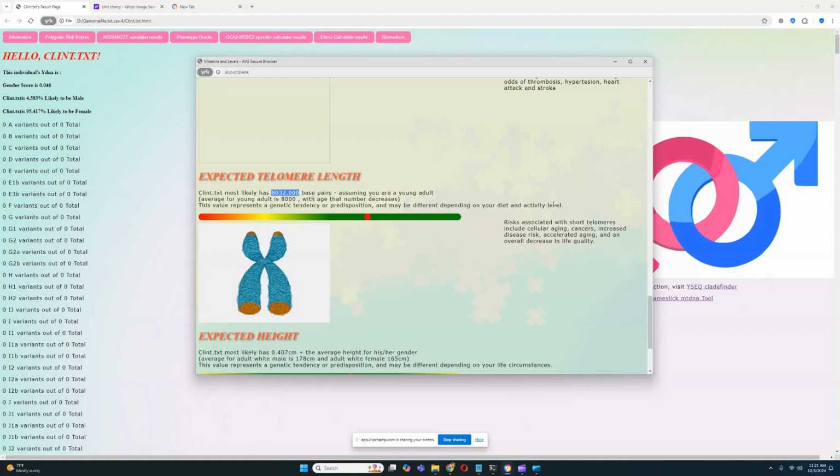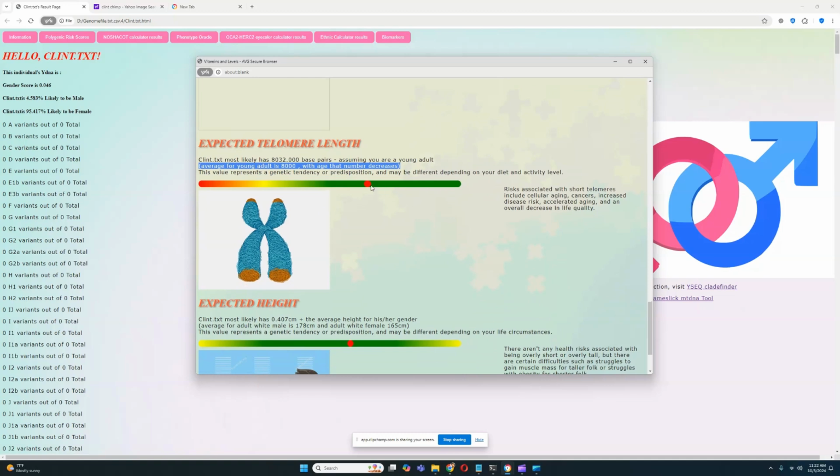So I don't think telomeres... I don't think his telomere length was the thing that caused him to die. I think it was his diet and him being fed something that his body isn't adapted to. I was going to look up the average lifespan of a chimpanzee, but I'm not going to do that.